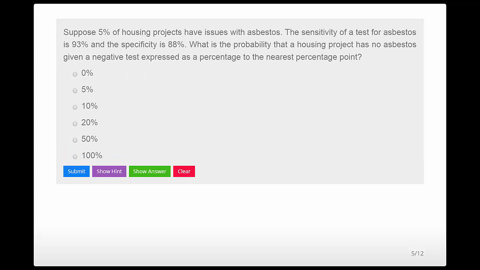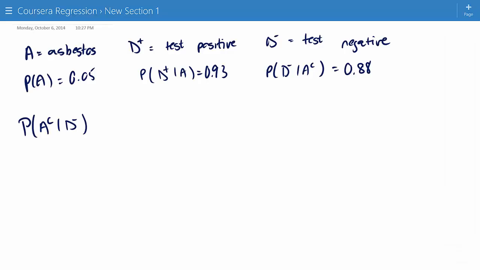So this homework problem is a Bayes problem, and it corresponds pretty closely to an example quiz question. I've marked some of the correspondence between the quiz questions and the homework problems in the quizzes, so look for that. It says, suppose 5% of housing projects have issues with asbestos. The sensitivity of a test for asbestos is 93% and the specificity is 88%. What's the probability that a housing project has no asbestos given a negative test, expressed as a percentage? So I've gone ahead and written out the information here.